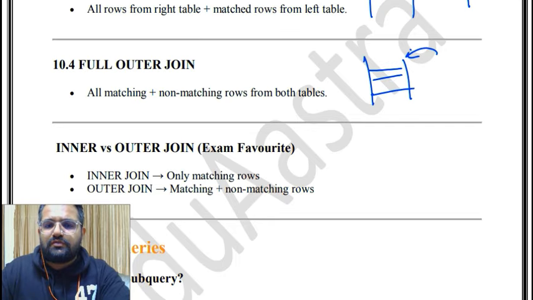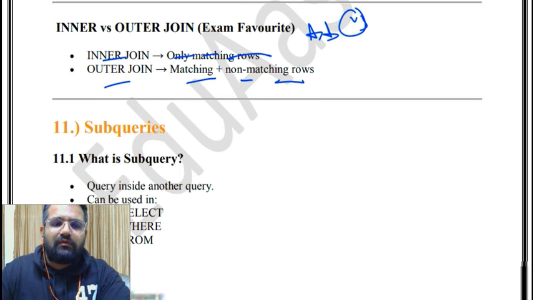So that is full outer join. Inner versus outer join: inner join is only matching rows, and outer join is matching and non-matching rows. So very important, as I said, favorite questions, versus, comparison, all of these.